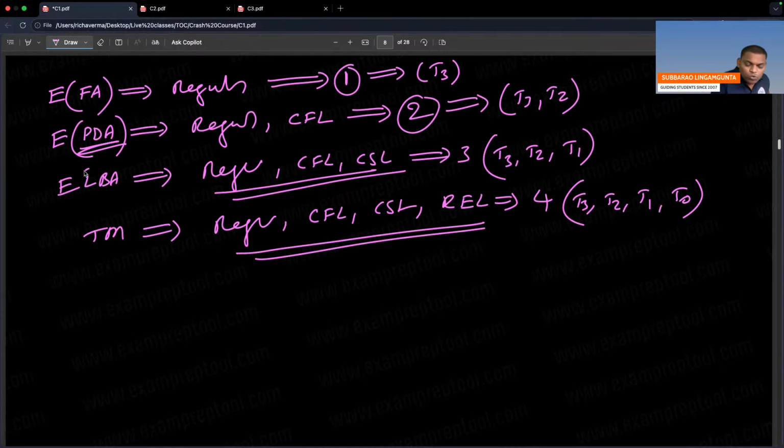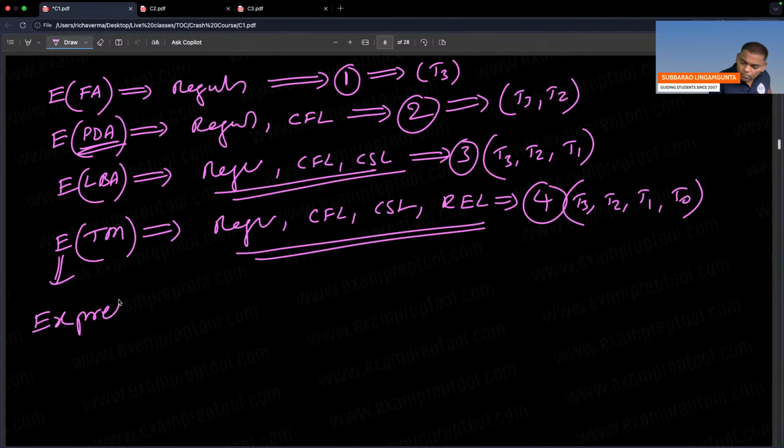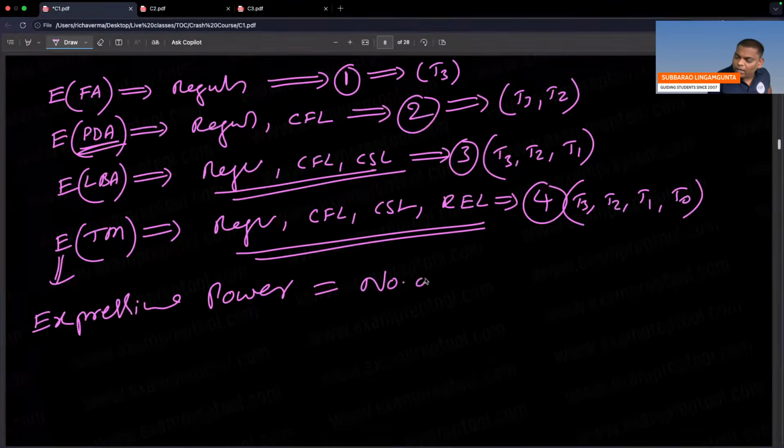LBA expressive power 3. Turing machine expressive power 4. Remember, E means expressive power. Expressive power means number of languages it can accept.